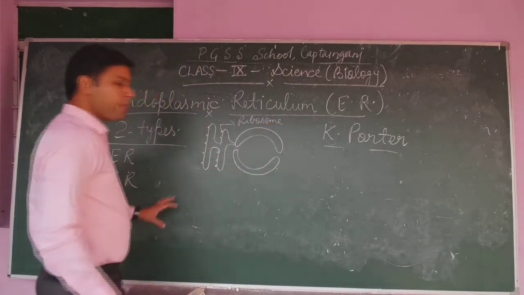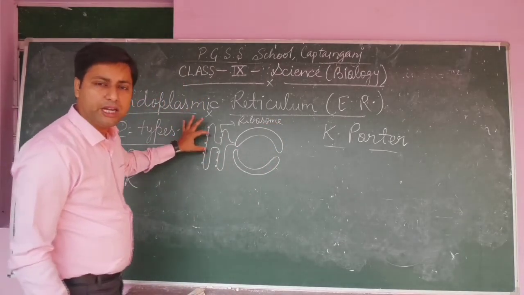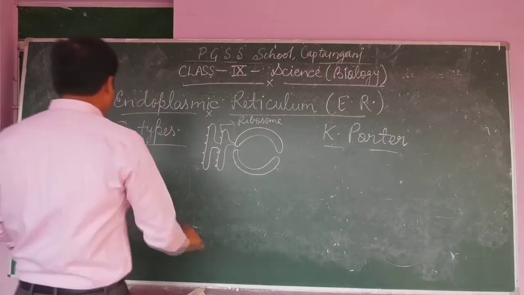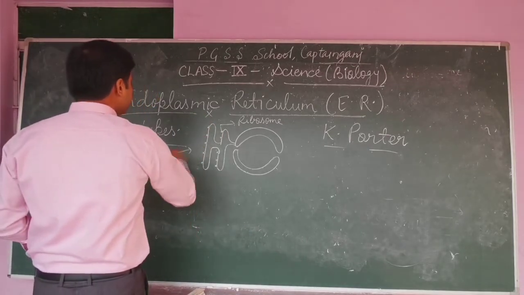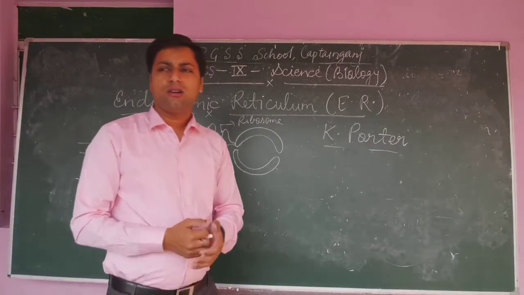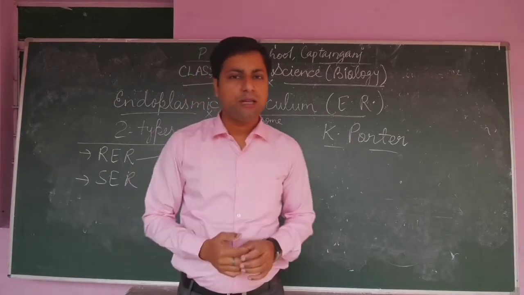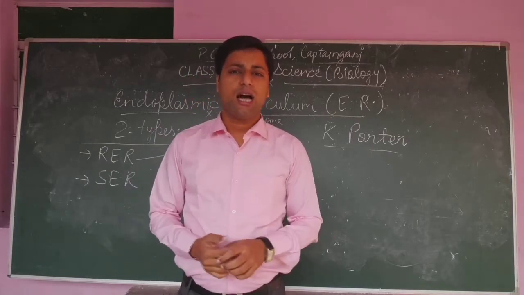So if the ribosome molecules are present on the outer surface of the endoplasmic reticulum, that type of endoplasmic reticulum is called RER. So what is RER? Rough endoplasmic reticulum is a type of endoplasmic reticulum, and why is it called RER?